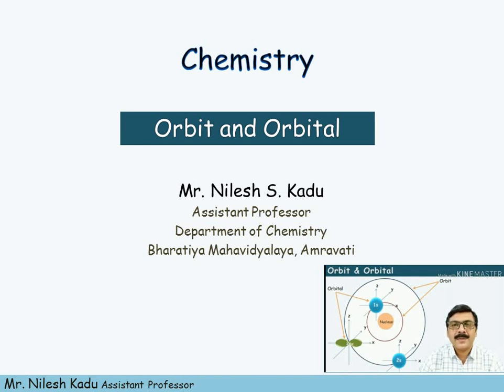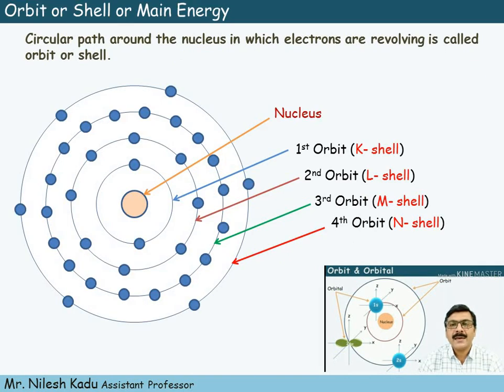This lecture is to overcome the problem between the meaning of orbit and orbitals. So friends, let us move towards our main important topic, that is orbit and orbitals. First we can see here the meaning of orbit. What is meant by orbit? Orbit is also called shell, or it is also called main energy level.